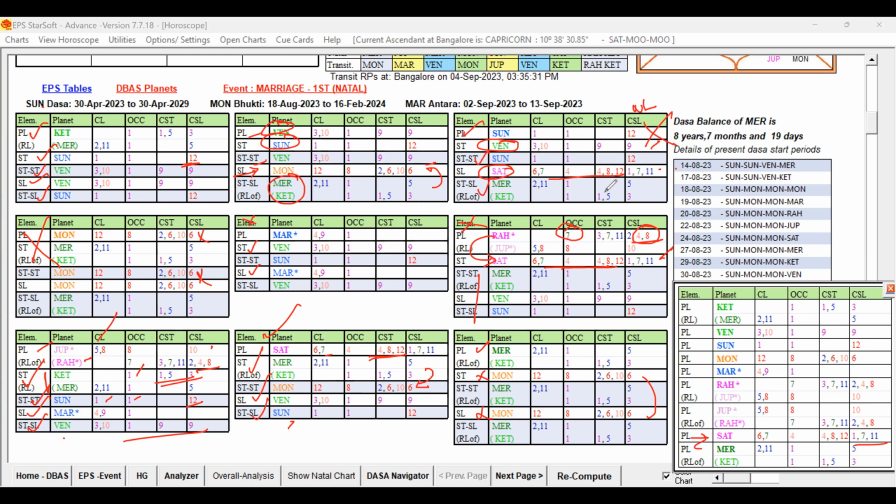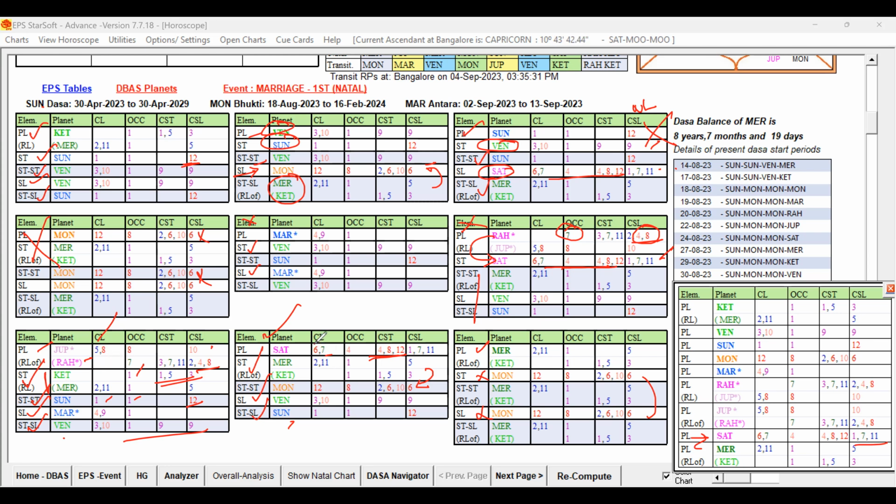So in that case, which planets are favorable? Jupiter and Saturn are stronger. Under the Venus Dasa, Jupiter and Saturn can be favorable planets to act as the Bukti and Antra. Out of Jupiter and Saturn, which is strong? Jupiter is stronger than Saturn.